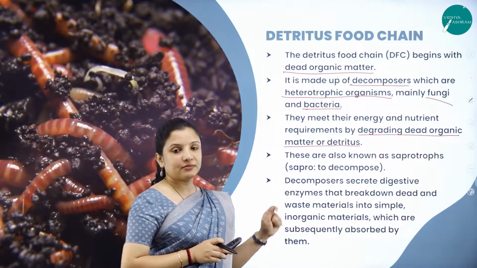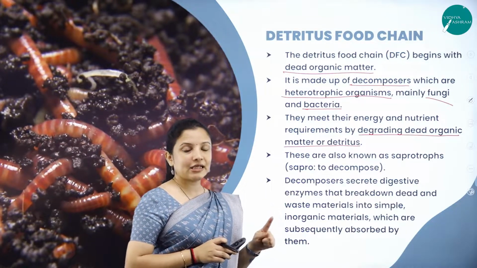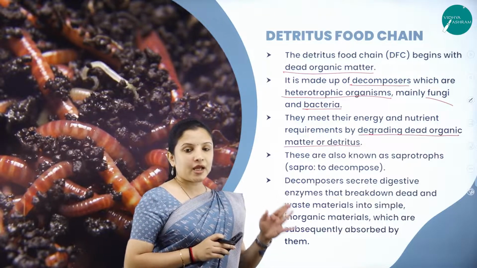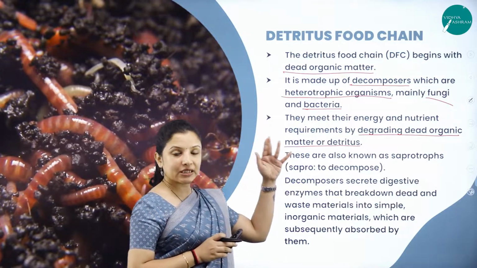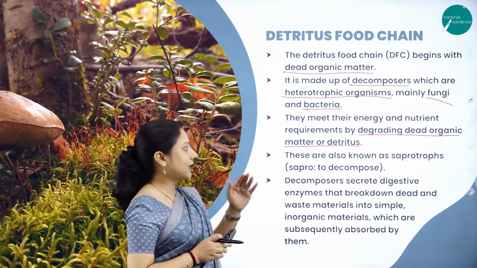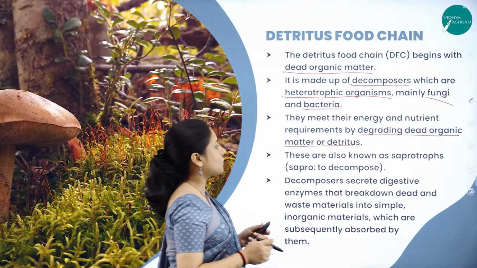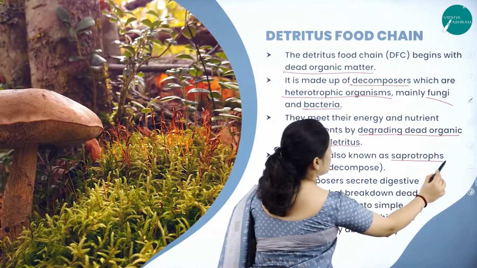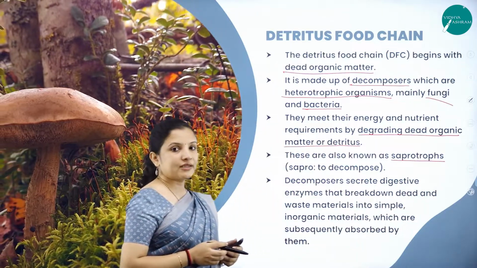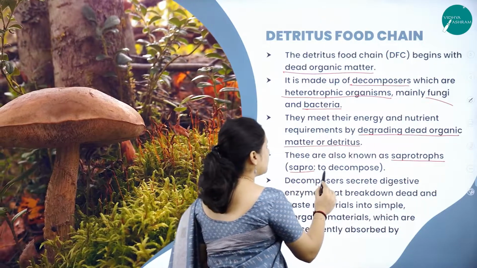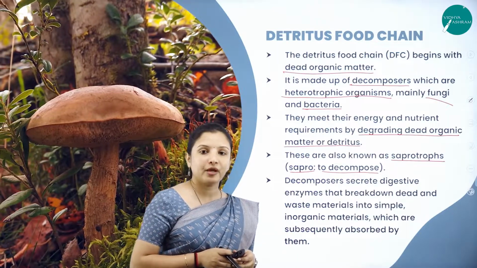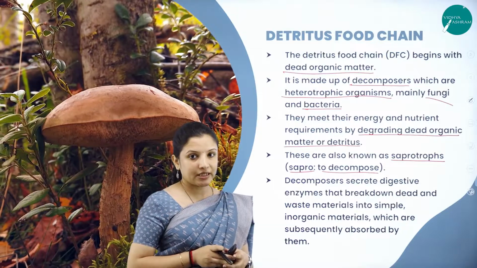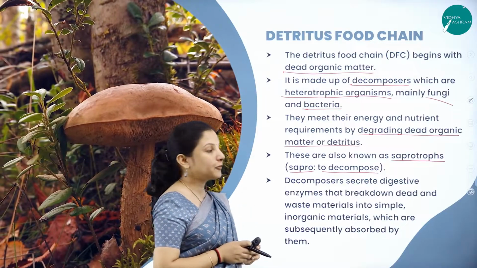These organisms, the bacteria and the fungi, which help in the degradation of detritus, are also called saprotrophs. Sapro means to decompose. So saprotrophs are those organisms which are capable of decomposing the detritus.